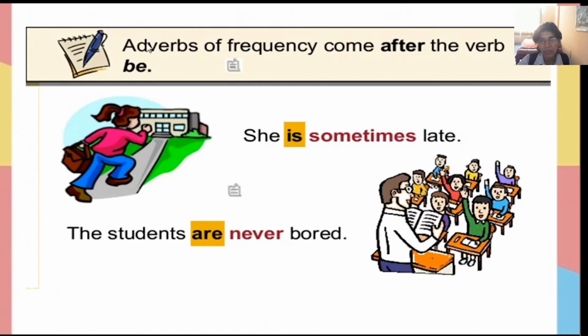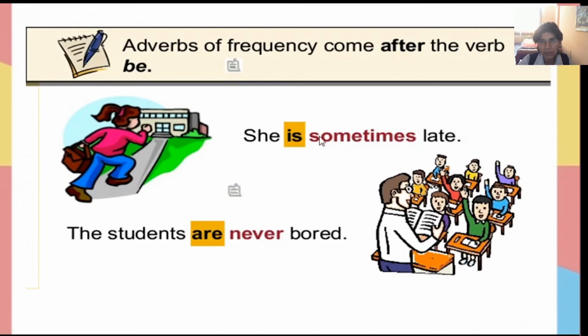Let's see the grammar point. The adverbs of frequency come after the verb be. Here we have the verb be, the verb to be, is, are. Okay, they say that these frequency adverbs come after. A verb to be is first.